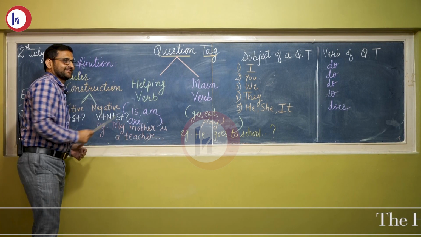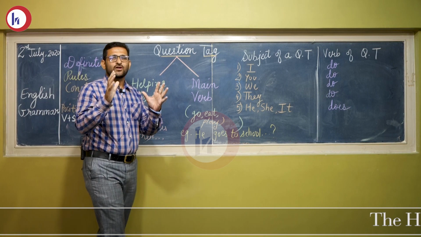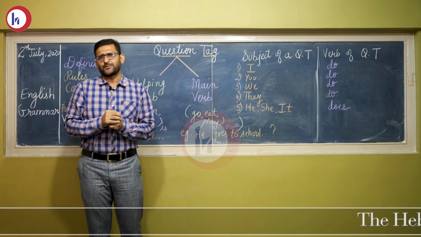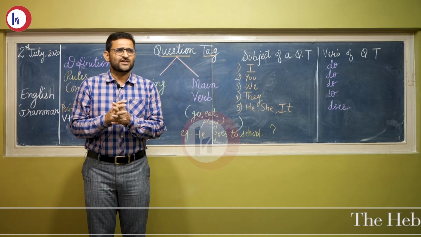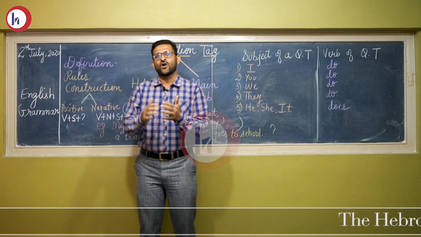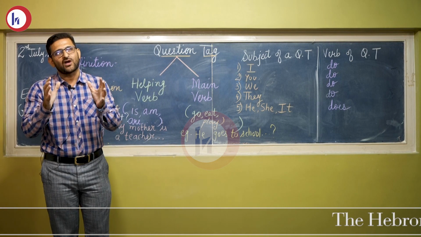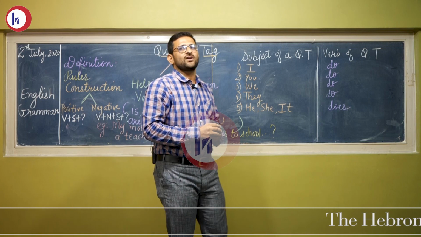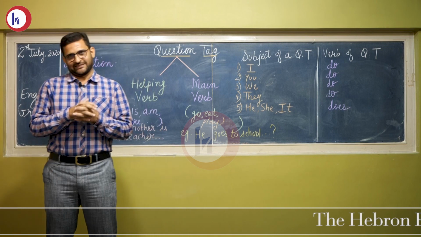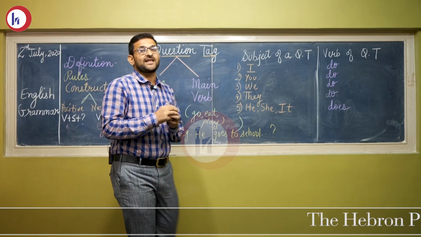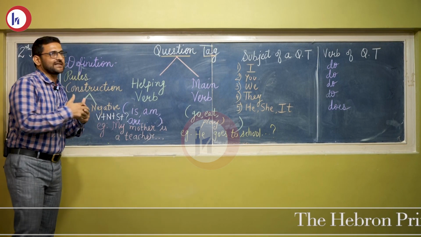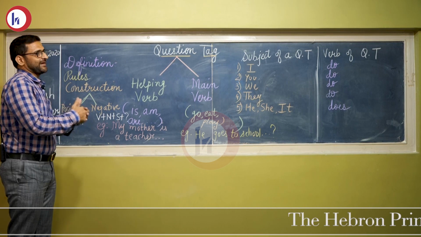Now what is a question tag? A short question which is asked at the end of a sentence for confirmation. Suppose I want to ask, Raju is a good boy, isn't he? That means I want to confirm whether he is or not. So when we ask a small question at the end of a sentence, or we can say at the tail of a sentence, that is called a question tag. These question tags are very useful in English conversation. So today we are going to learn about the rules and the constructions, and we'll see some examples.